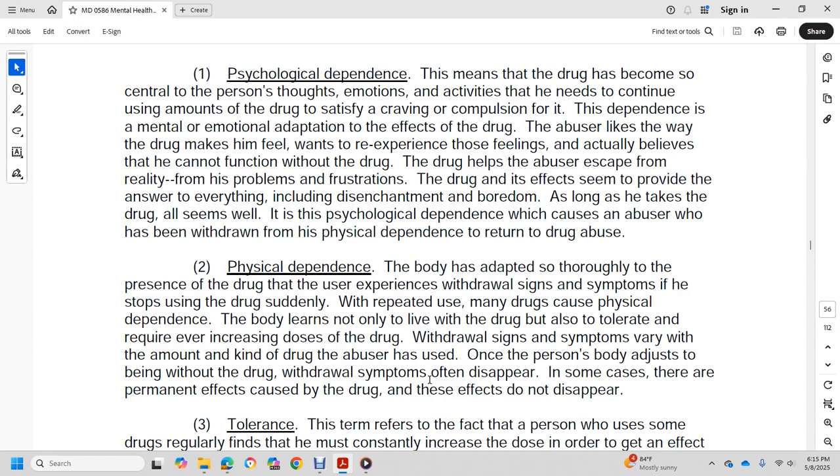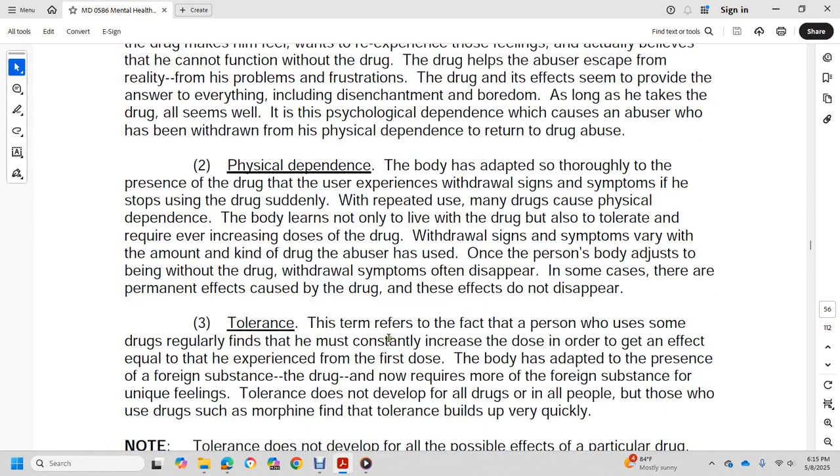The signs and symptoms vary with the amount and kind of drug the abuser has used. Once the body adjusts to being without the drug, withdrawal symptoms often disappear. In some cases, there are permanent effects caused by the drug, and these effects do not disappear. Tolerance: the term refers to a person who, with continued use of a drug, finds a constant increase of the dose is needed in order to get an effect equal to that of the first dose.